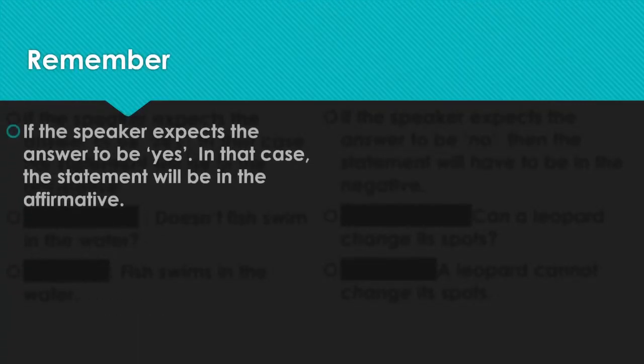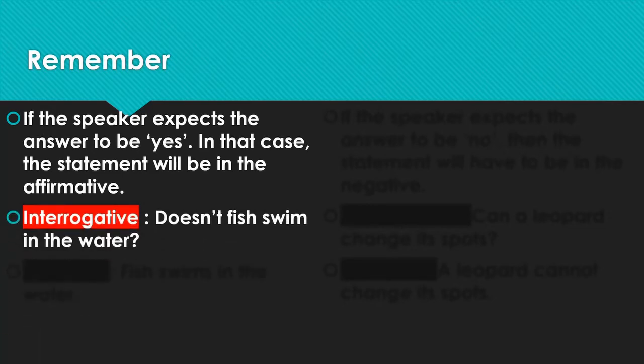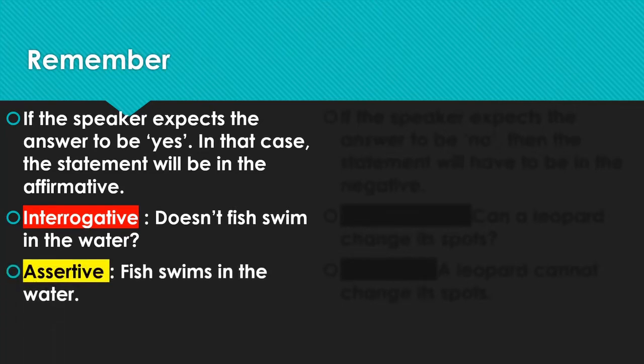Alright, so before we start the exercise, you must remember that we had learned about rhetorical questions, in which we had to answer either in the affirmative or the negative, depending on the expectation of the speaker. If the speaker expects a positive answer, we will give the answer in an affirmative tone only. For example, if the speaker says, "Doesn't fish swim in water?", we will obviously say, "Fish swims in the water. Yes, it is correct." So we will write it in the affirmative assertive.